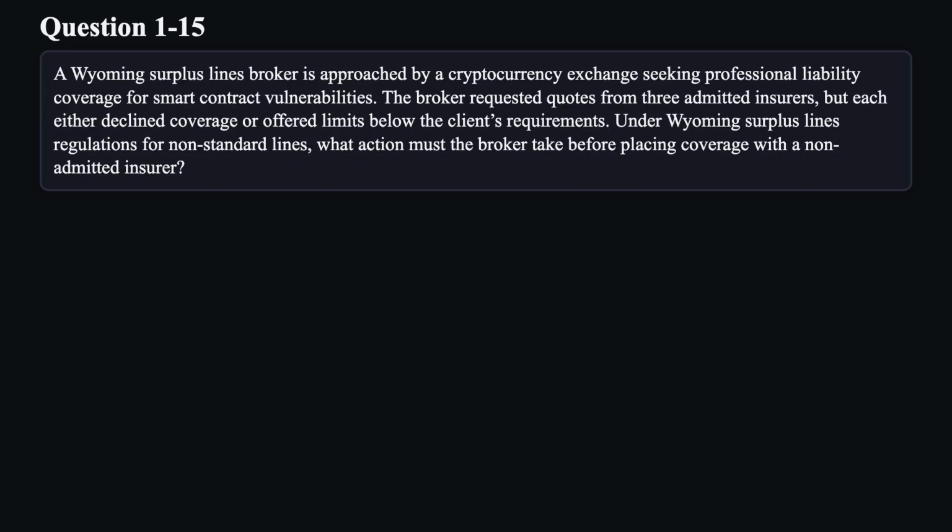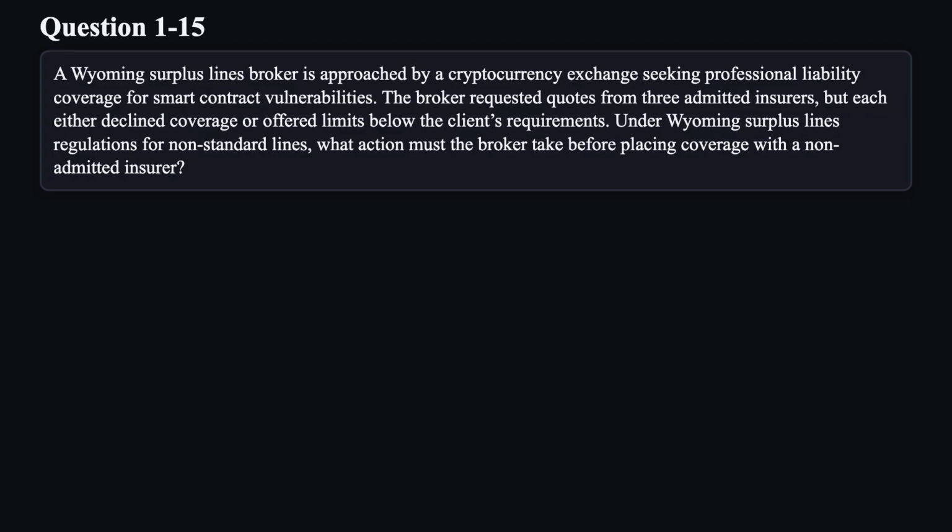Question 15. A Wyoming surplus lines broker is approached by a cryptocurrency exchange seeking professional liability coverage for smart contract vulnerabilities. The broker requested quotes from 3 admitted insurers, but each either declined coverage or offered limits below the client's requirements. Under Wyoming surplus lines regulations for non-standard lines, what action must the broker take before placing coverage with a non-admitted insurer?